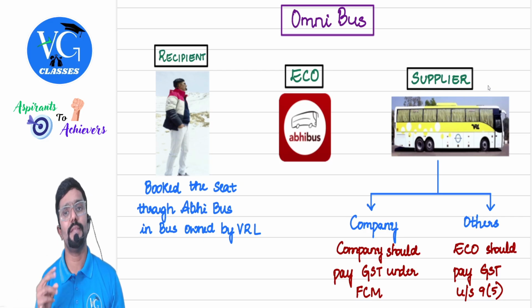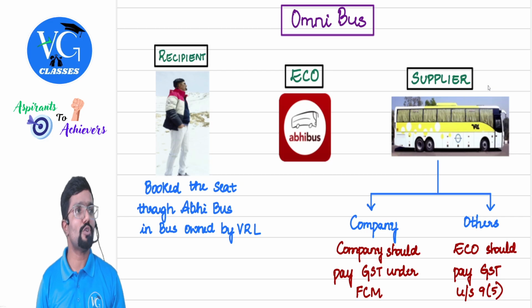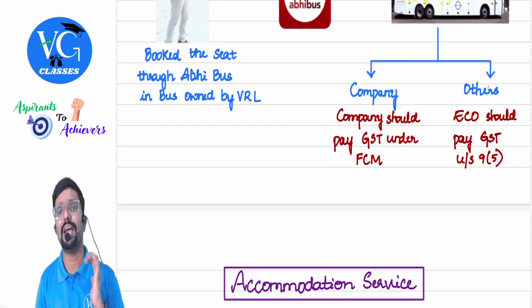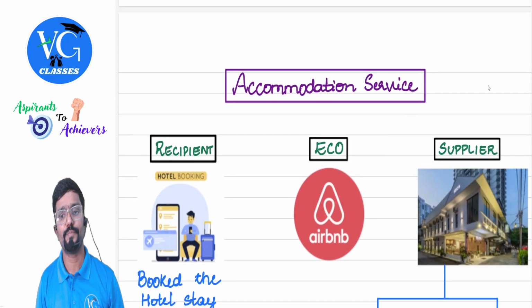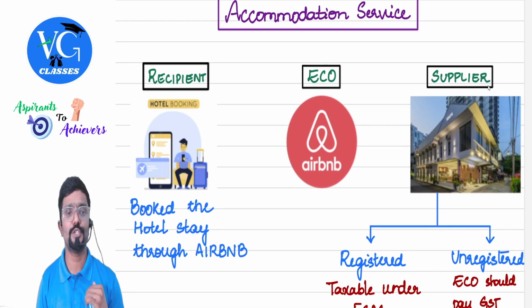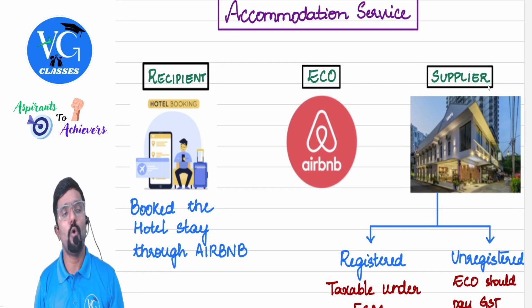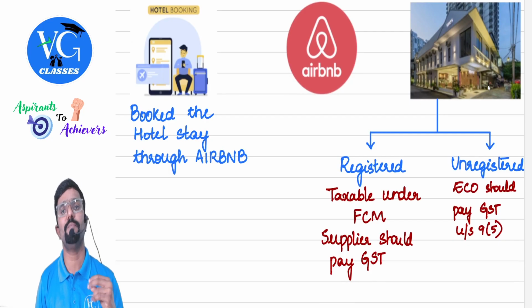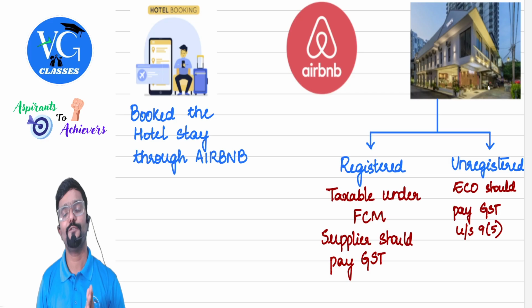If the supplier is a company, they will pay tax under forward charge. If not, the e-commerce operator will pay tax as if they are the supplier. Then coming to accommodation service. Recipient booked a stay in a hotel through Airbnb. We have to check whether the hotel is registered under GST. If the hotel is registered under GST, they will pay tax under forward charge. If not, the e-commerce operator will pay tax as per section 9 subsection 5.